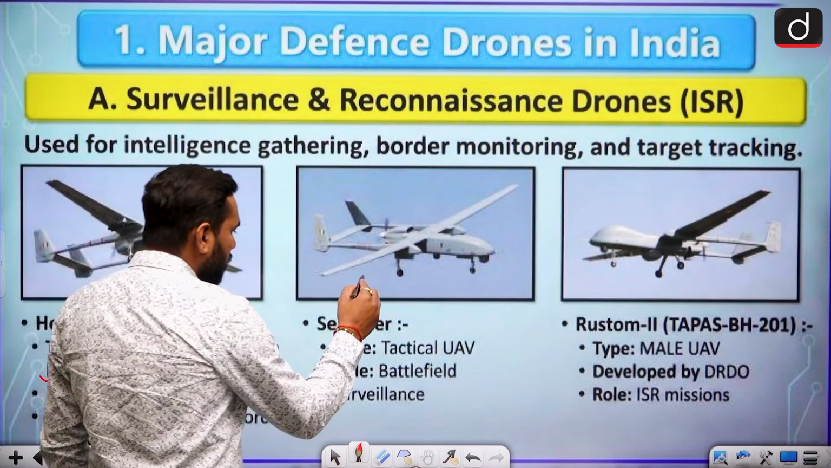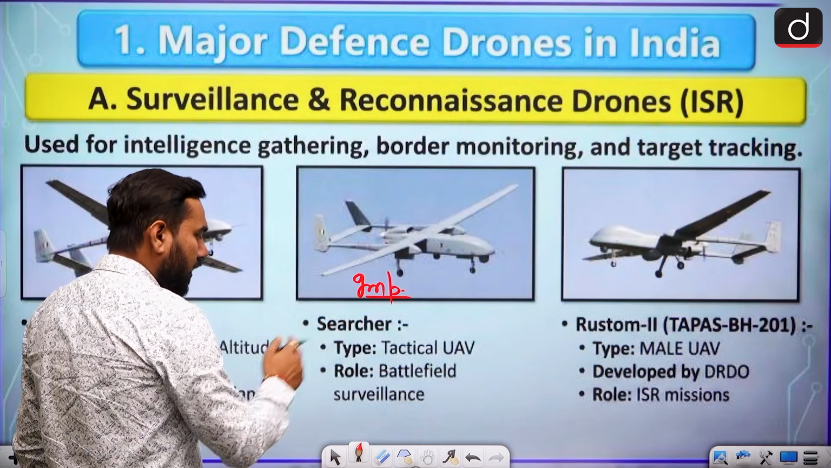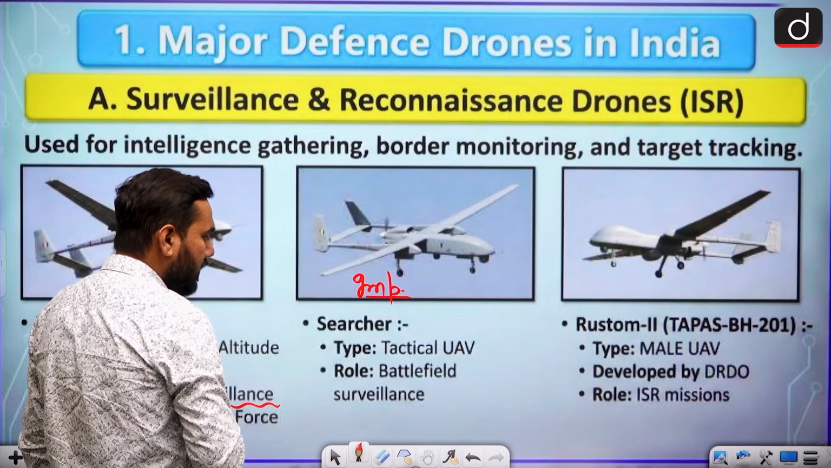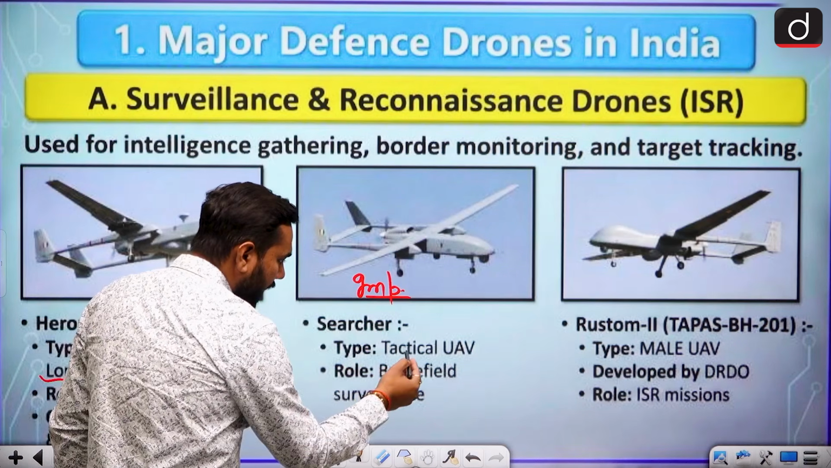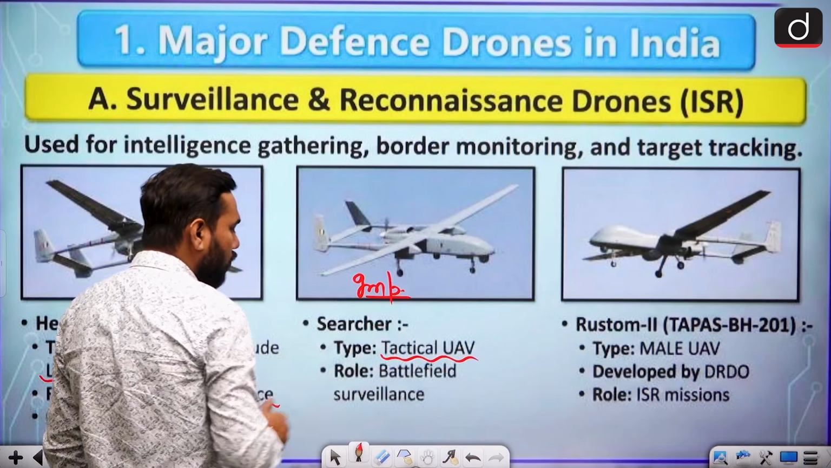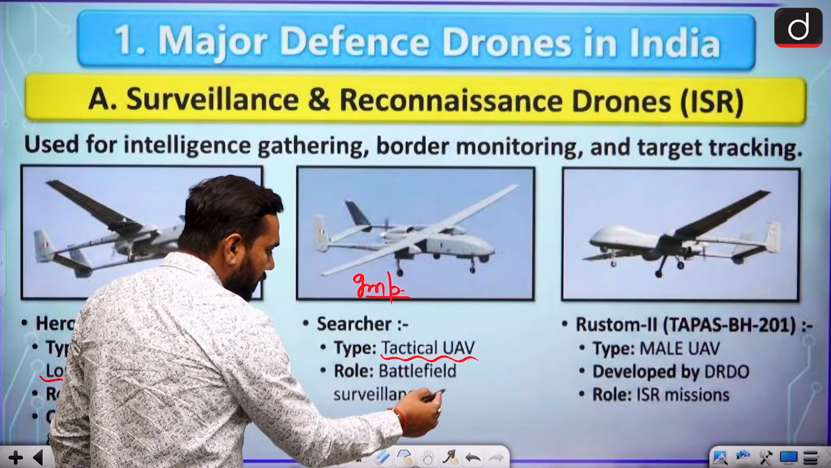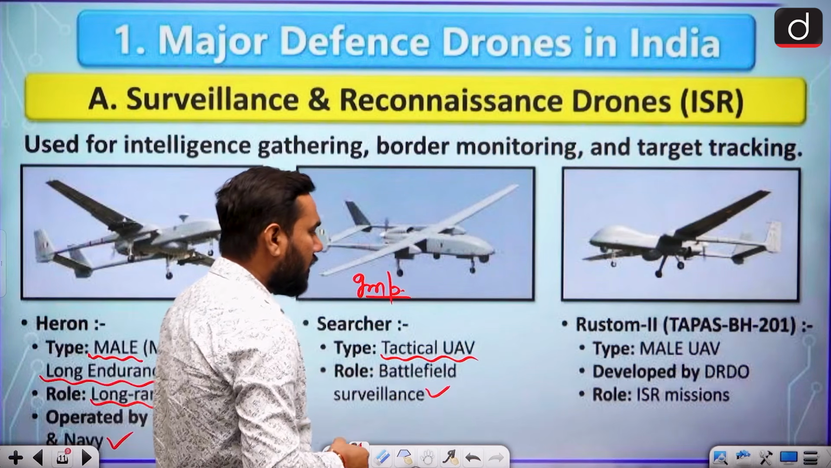The second one is again a very important example. There is the Searcher, and the name suggests it helps in searching and surveillance. This is a tactical UAV. Tactical means it can fly in the air and also be moved around, and it can be landed again. Its role is battlefield surveillance.